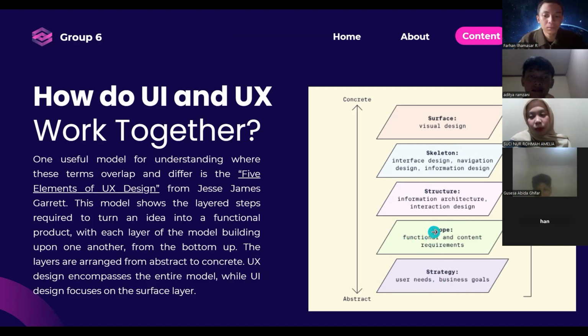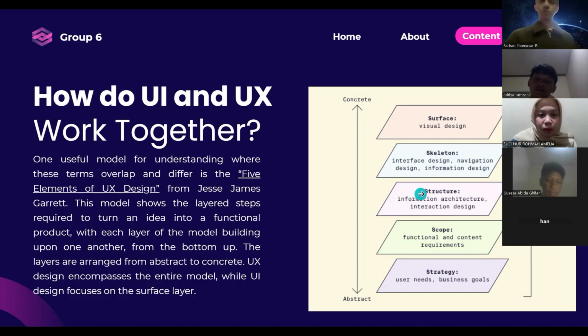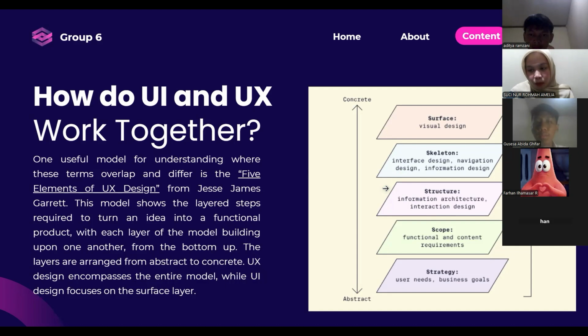The next layer is scope. Scope translates the strategy into specific features and requirements. At this stage, we decide what the product will and will not include, so the design stays focused and avoids unnecessary complexity. The next layer is structure. The structure organizes how the system works, including user flow and how information is arranged. It ensures that users can move through the interface logically without confusion or extra steps.